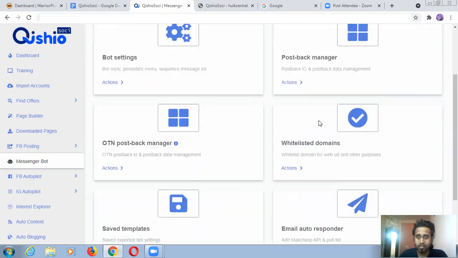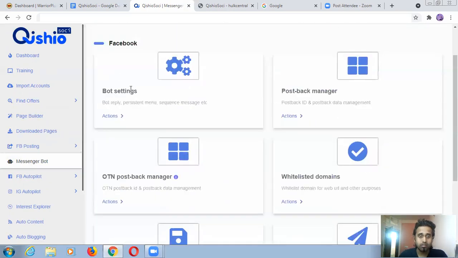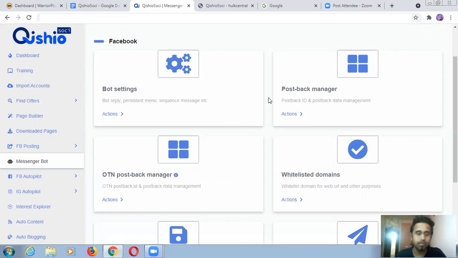Email autoresponder. It will auto reply, save templates, bot setting, postback manager. Actually you can put your link when you reply to someone. Don't put your link in the post, because Facebook will not give you a good reach. Your target is to get some reach and impressions so that you will increase your CTR.